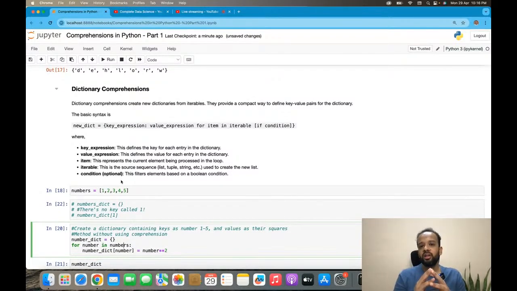Now, going forward, tomorrow what we are going to talk about is using multiple conditionals within the comprehensions. You can use if statement, you can use if else statements. And you can do a lot of other things, and it becomes more and more complicated. If you have a complex code of, let's say, 5 to 6 lines, you can compress it into a single line of code as well.